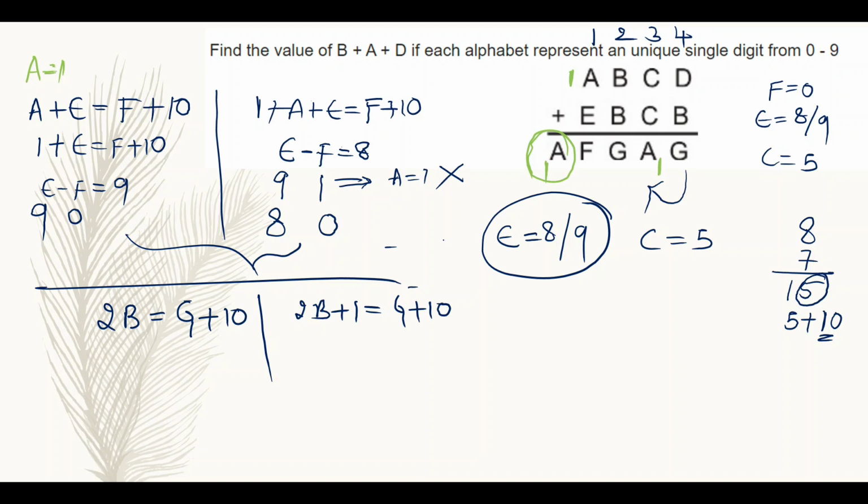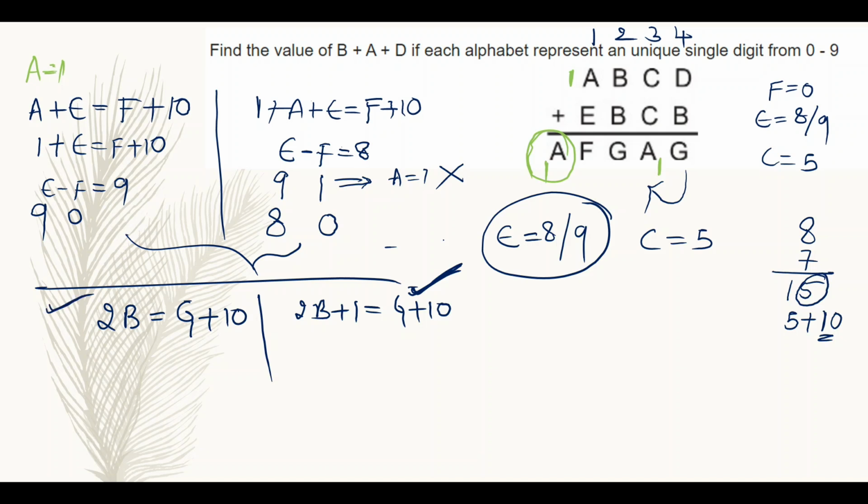So here the second column may get a carry from the third column, or the second column may give a carry to the first column. If this second column is giving a carry to the first column and also getting a carry from the third column, this is the second case. If it is only giving carry and not getting any carry from the third column, then this is the first case.